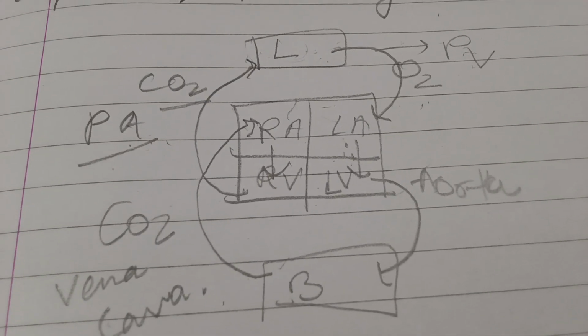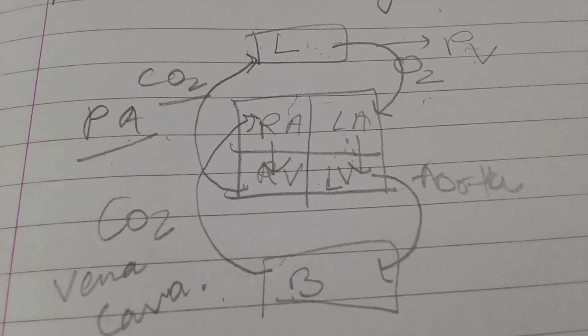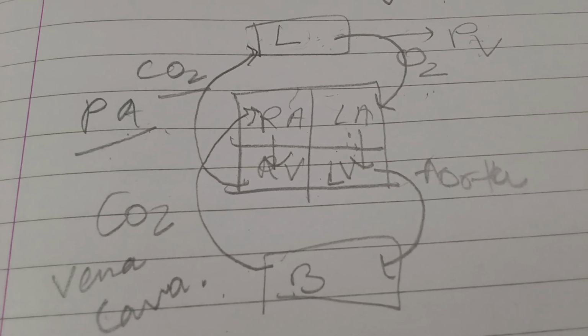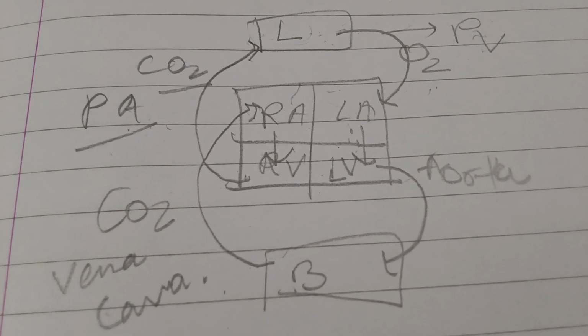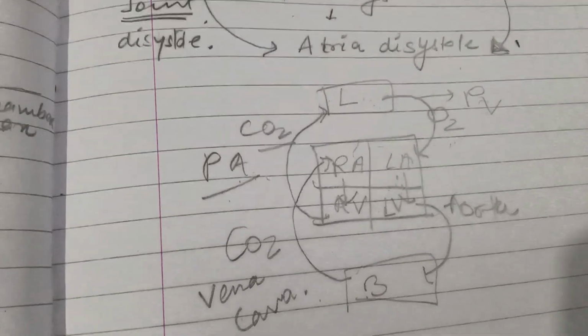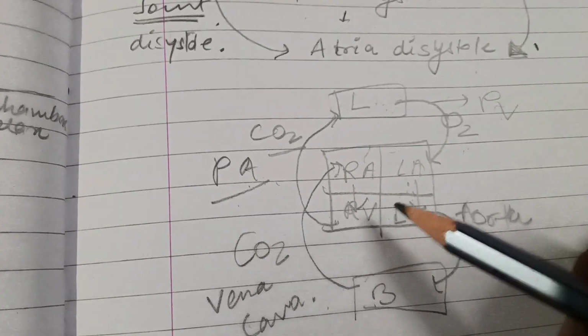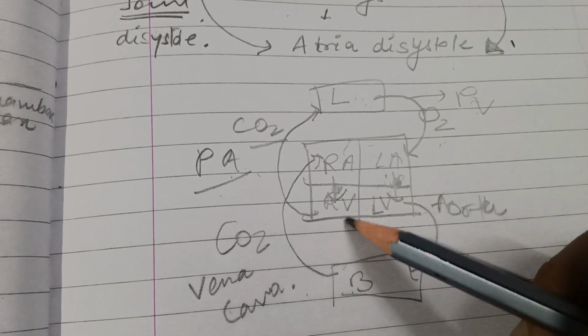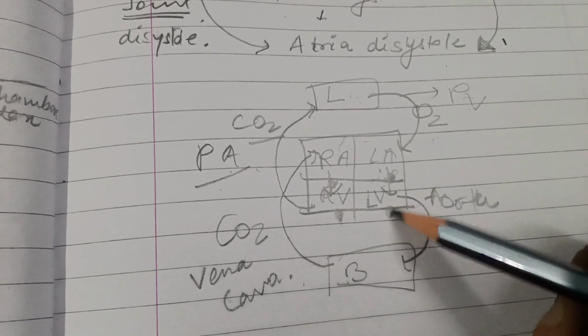Now let me just give you a brief idea about what we mean by valves and what actually happens during their closing and opening, the lub-dub sound and all of that. Then we'll match it with the textbook. So basically we have valves, and you can simply think of them as gates. We have four valves.